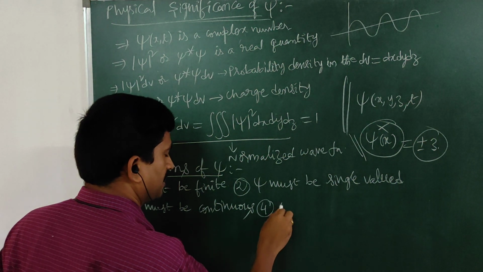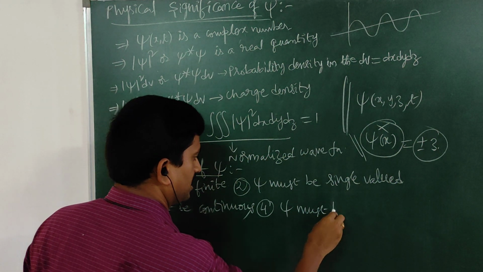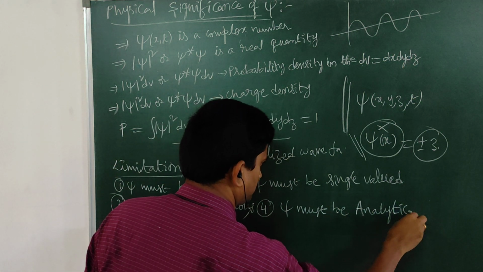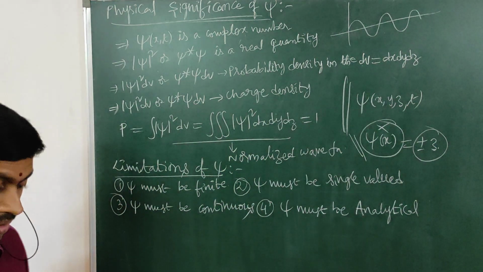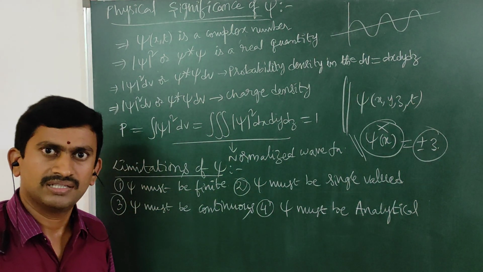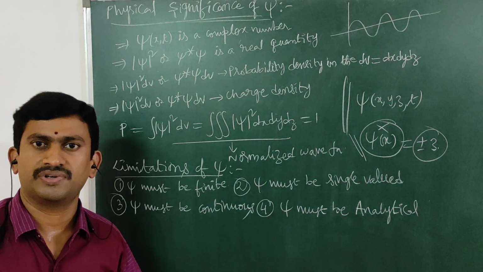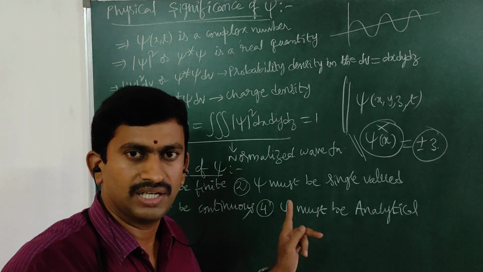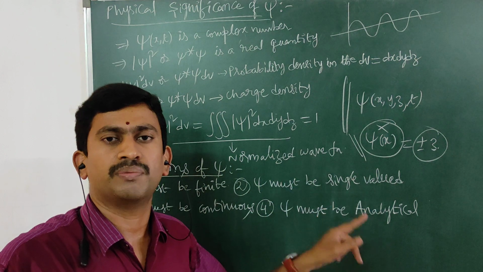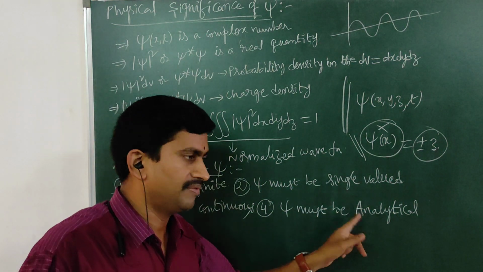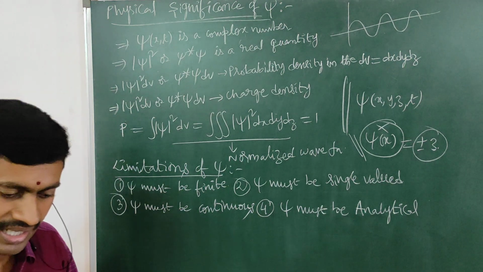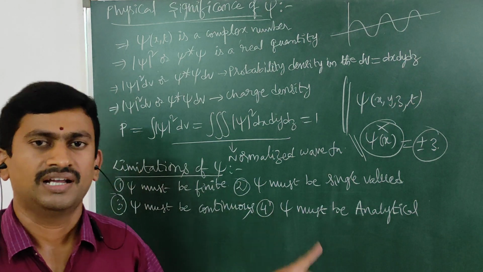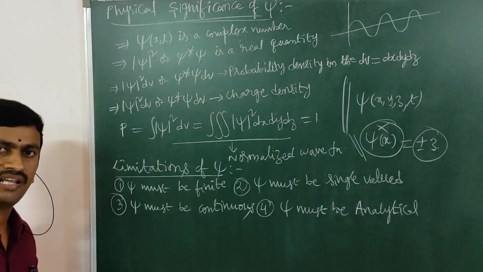And the fourth one is that the wave function psi must be analytical. Of course, in mathematics you already know the condition to represent a continuous wave function. In the same manner, if we differentiate this wave function, that is dou by dou t of psi, that must also be continuous. Then such a wave function we call analytical. Simply, the first derivative of the wave function must also be continuous. Then it is called an analytical wave function.